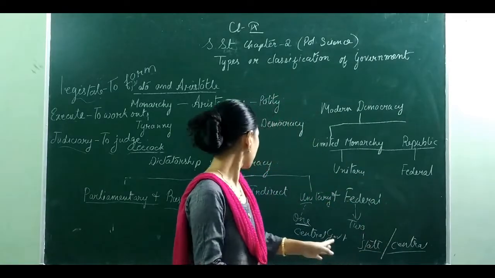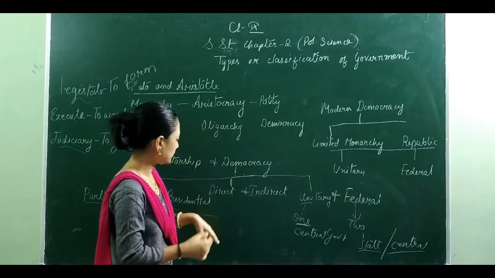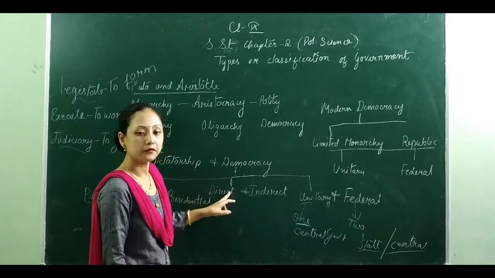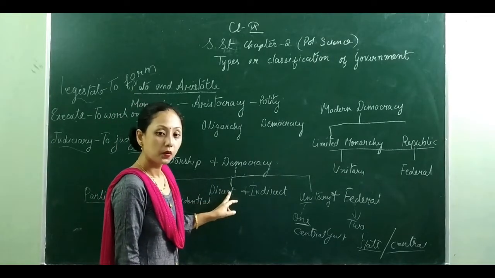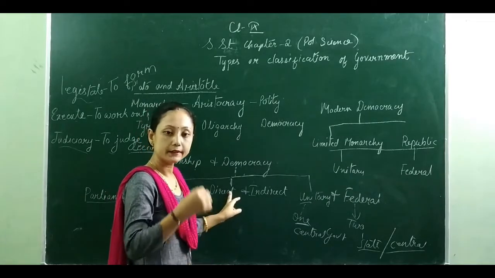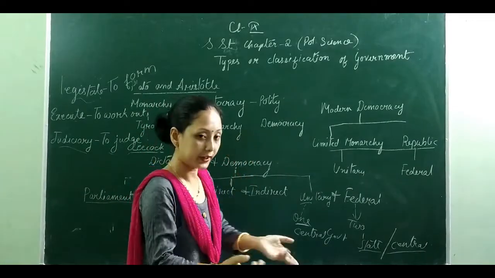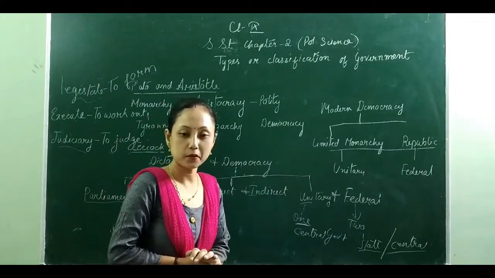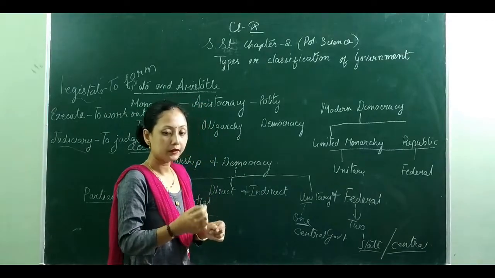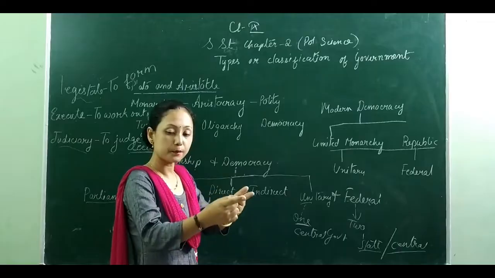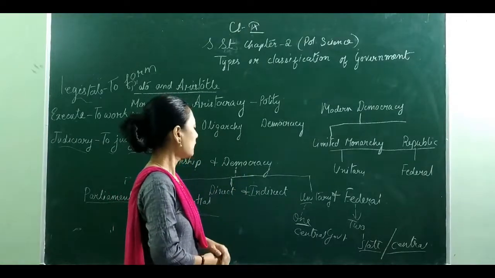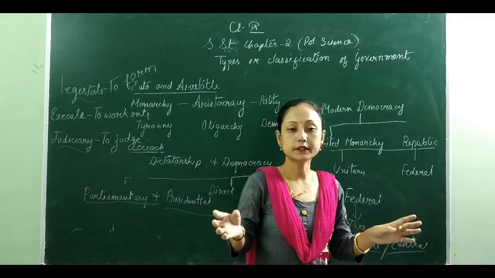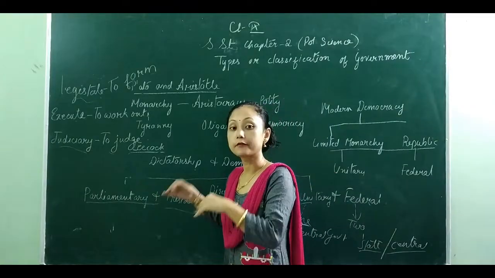After all these, we will look at direct and indirect. After this, let's go with direct and indirect in a small way. Direct government is the government where people elect their representative as per their own wish. Another one is indirect government. Indirect is the one where people elect their representative and those representatives elect another representative for running the country. That is known as indirect form of government. All these we will be studying in our future classes.